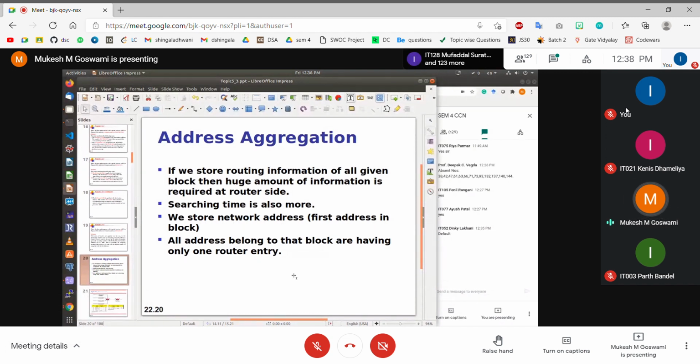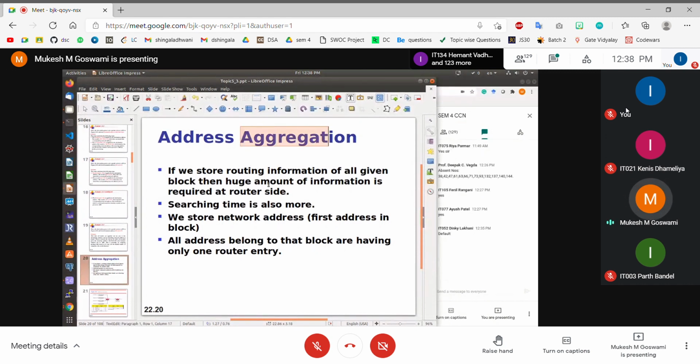So supposing your organization has multiple subnetworks. Is it required for us to maintain each and every subnetwork in the routing table, or can those subnetworks be combined together into a supernetwork? Then we only maintain the entry for that particular supernetwork in the routing table. This process of combining the subnetworks into a larger block is called the aggregation process.